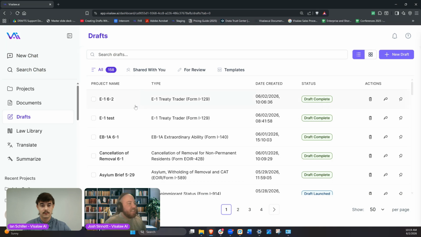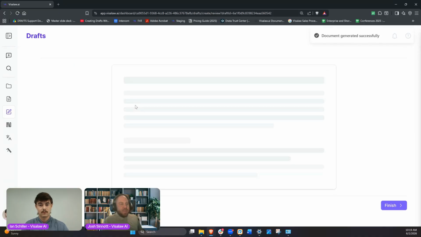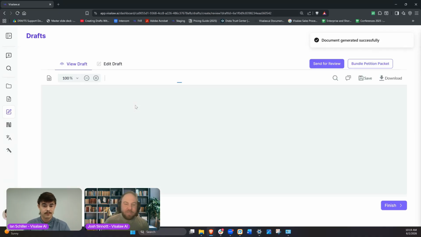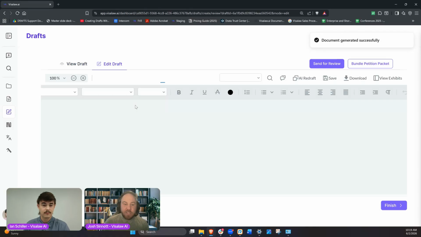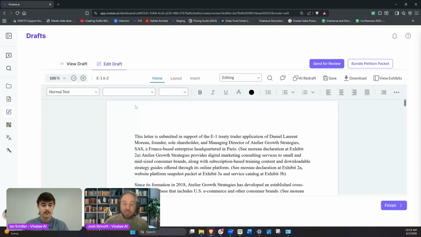With that said, it looks like the E1 that we've done has actually already been completed. So we can go ahead and look in here together. Again, most documents within the drafting platform are fairly quick. On average, I would say they take between about 3 to 5 minutes, 5 to 10 if we're being a little bit more on the conservative side. Obviously, our longer documents, maybe our EB1s and our O-1s that are closer to 20 to 30 pages, those ones might be closer to the 10-minute mark, but even with that, it's still going to be a lot faster than if we were doing it all by hand.